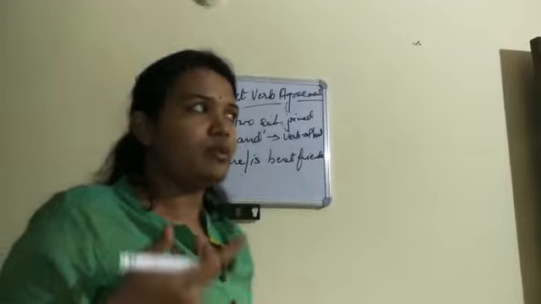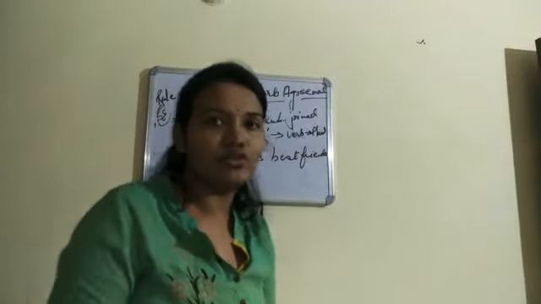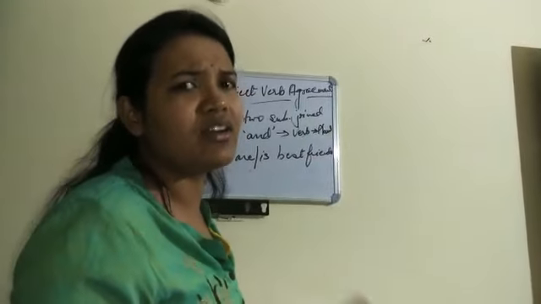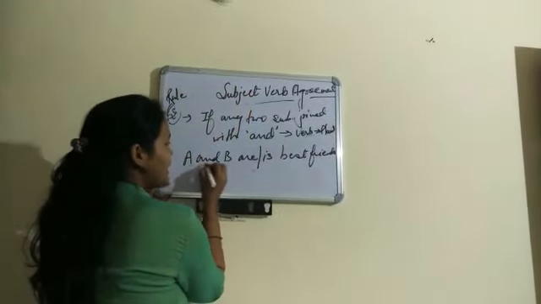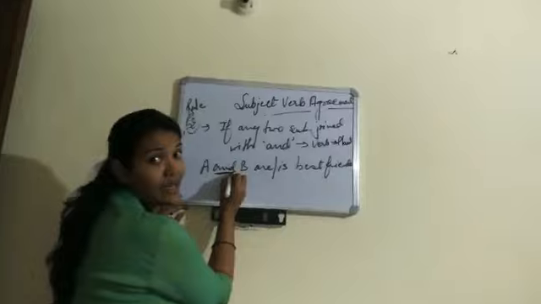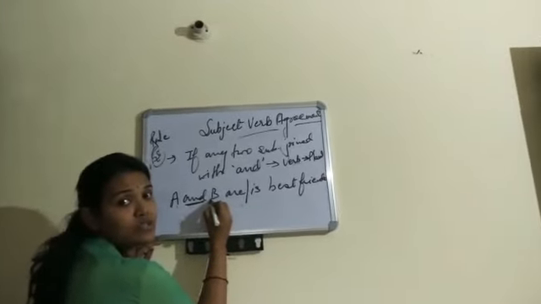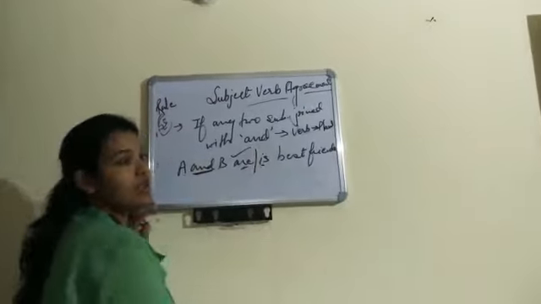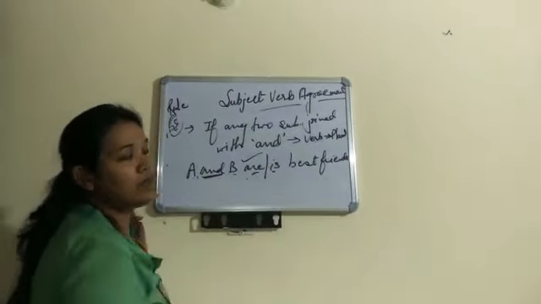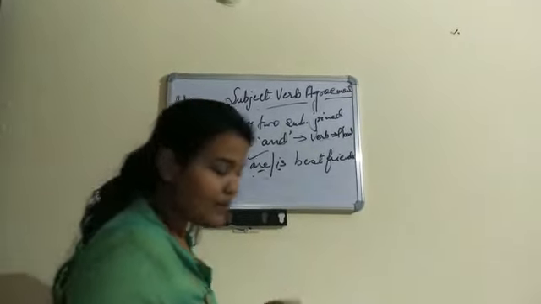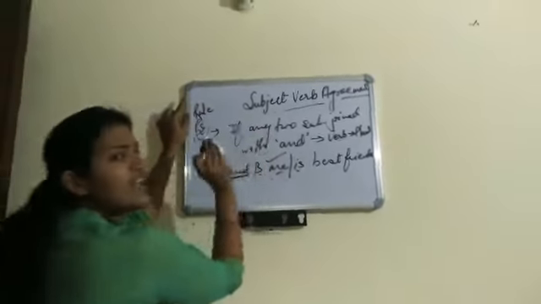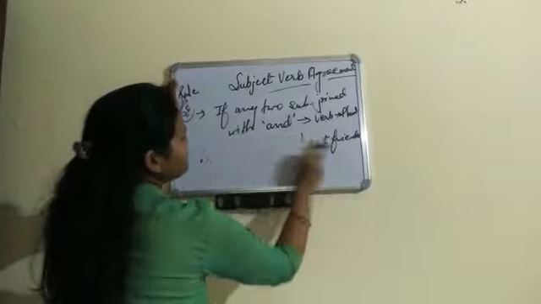See students, if we know the rule, the answer will hardly take a minute. Focus on the "and." What are we going to use, "are" or "is"? Yes, "are." A and B are best friends. Am I clear?